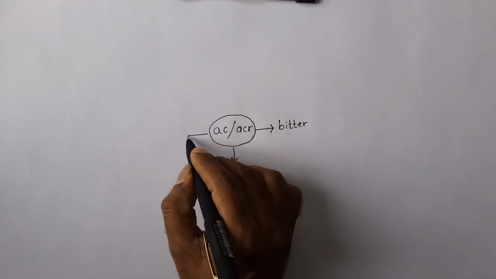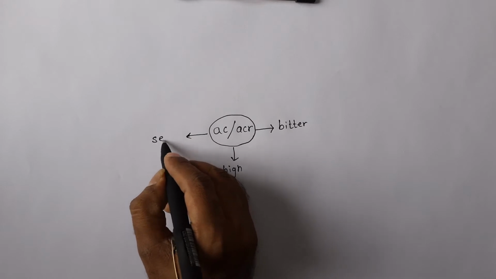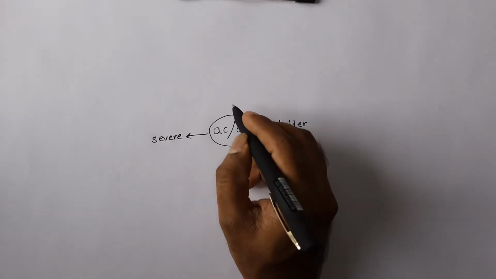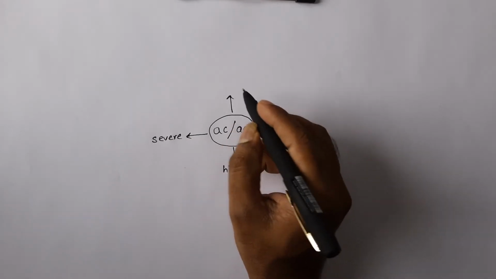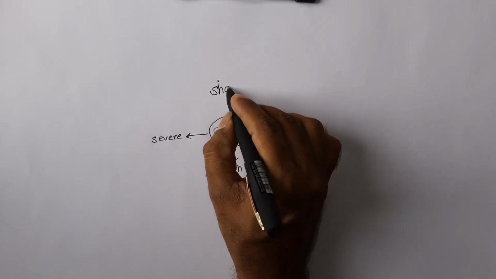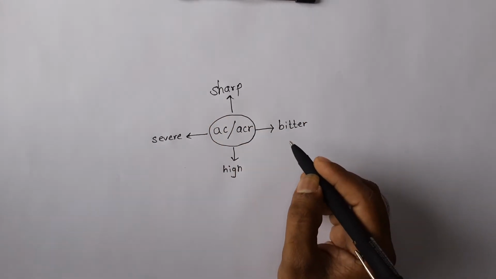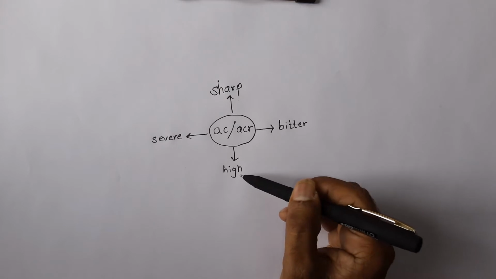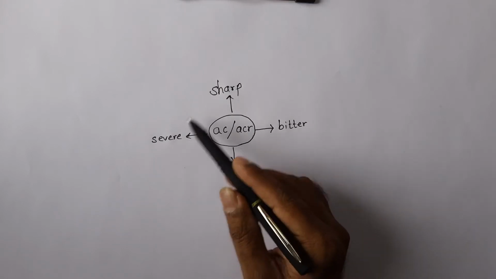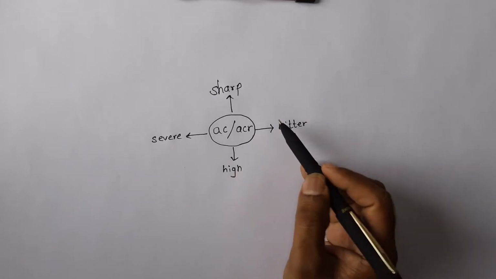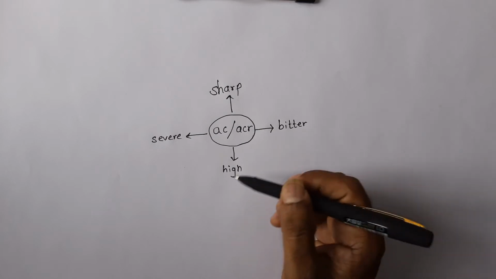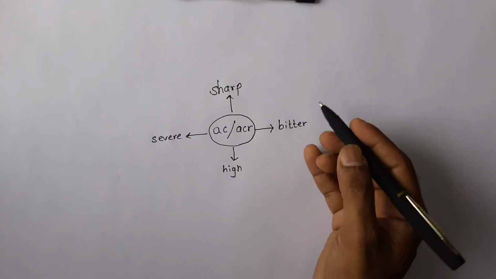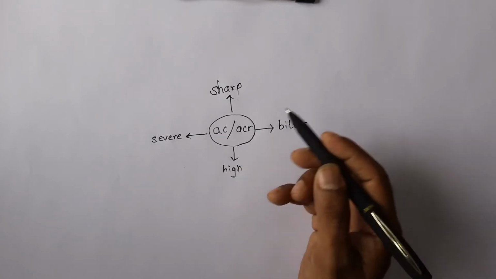The third one is severe. And the fourth one is sharp. Remember, these four meanings are four shades of meanings. All these four meanings are inclined towards something which is severe, bitter, sharp, and hard.